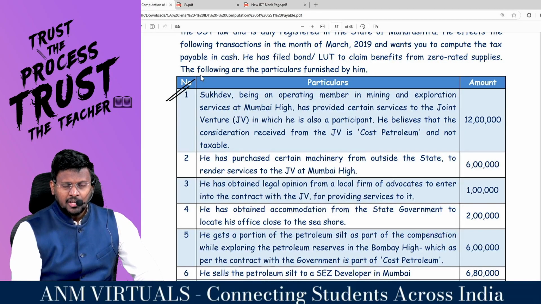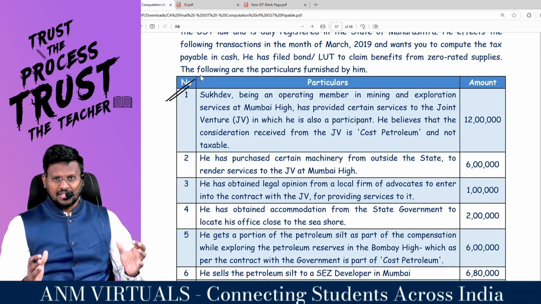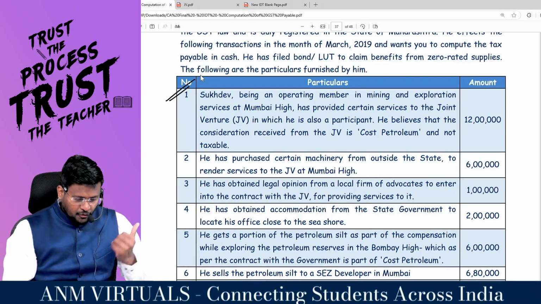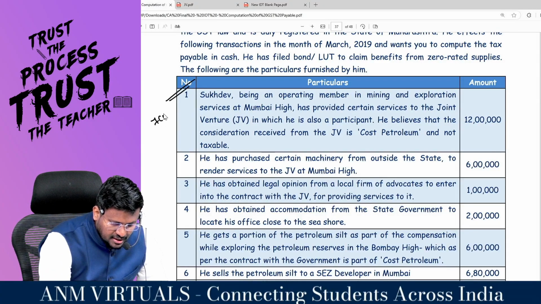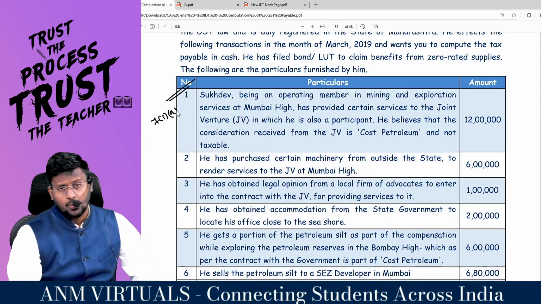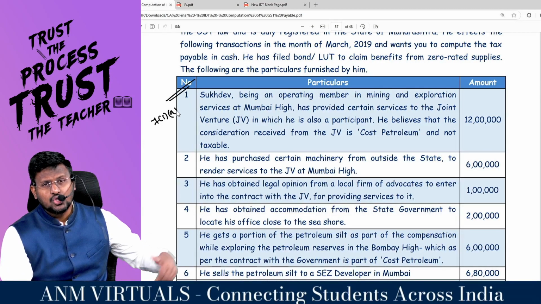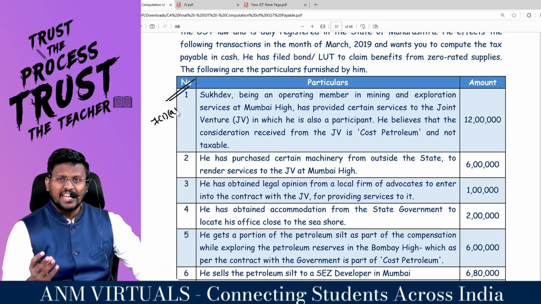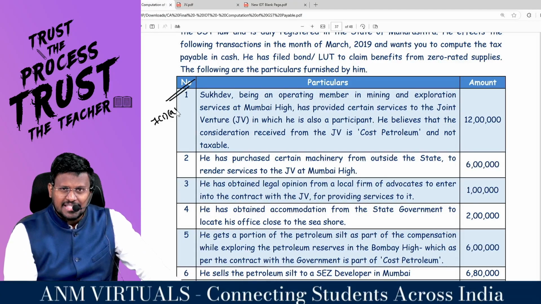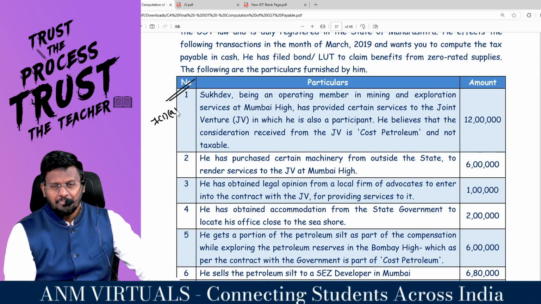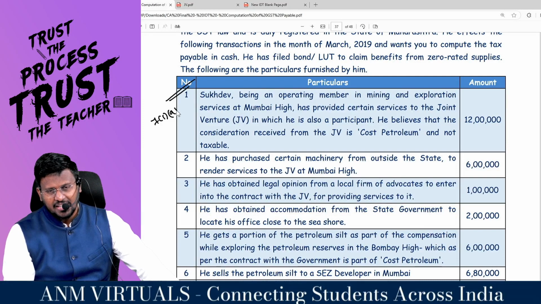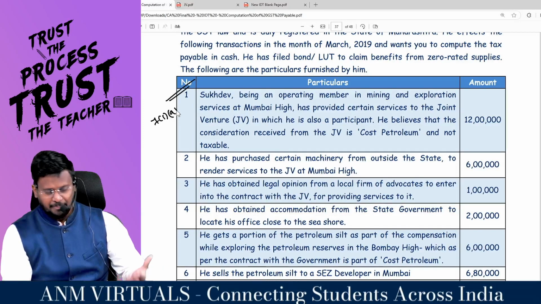As we all know, in order to attract GST, first an activity or transaction should become a supply. We have only 4 sections. Section 7, subsection 1, clause A: supply includes all forms of supply of goods or services or both, such as sale, barter, transfer, exchange, license, lease, rental or disposal, made or agreed to be made for a consideration by a person in the course or furtherance of business.